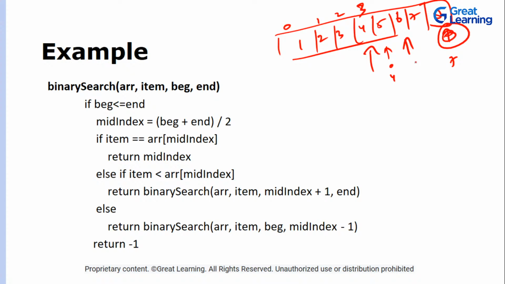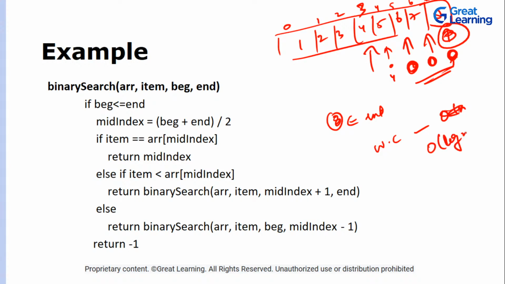Now the third time around, this is your index 5, and these are the indexes 5, 6, 7. So 5 plus 7 is 12, and 12 divided by 2 is 6. So this is the third recursive call. So first recursive call, second recursive call, and third recursive call. In 3 recursive calls, you were able to find this element, that is 8, which is present at the end. So in the worst case scenario, the time complexity of this algorithm is big O of log n.